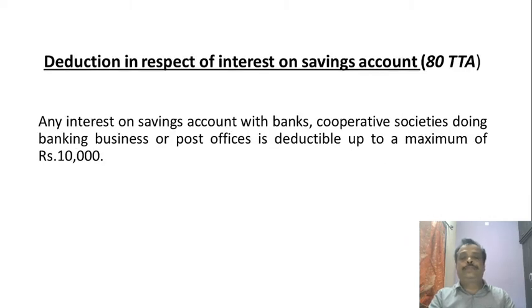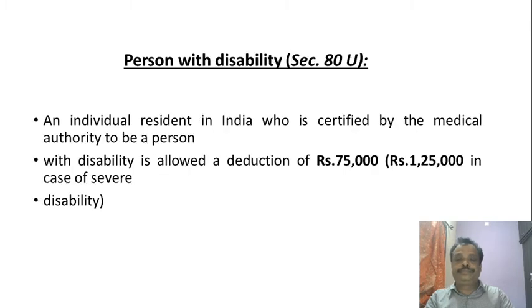Next, deduction in respect of interest on savings account, 80TTA. Any interest on a savings account with banks, cooperative societies doing banking business or post office is deductible up to a maximum of 10,000 rupees. Suppose we invest money in a savings bank account, cooperative society or post office, we will get deduction. The maximum amount is 10,000 under section 80TTA.